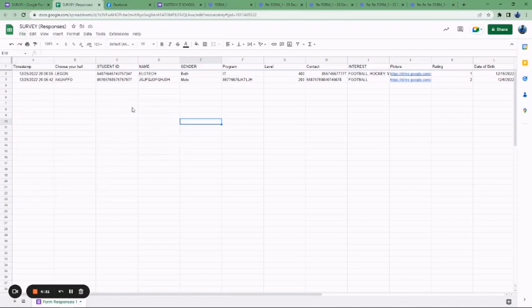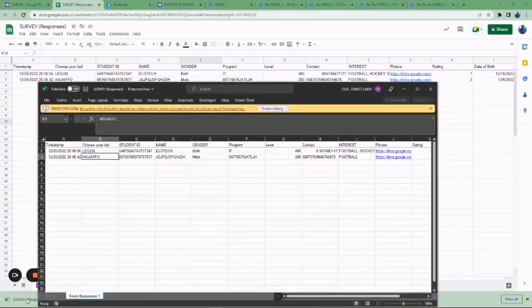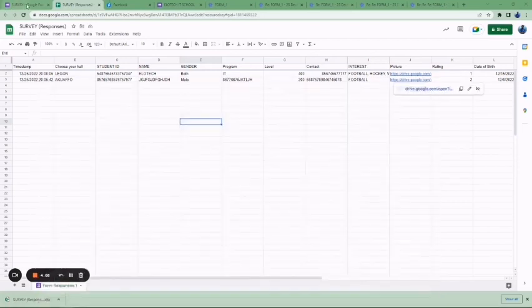I want to download this as Microsoft Excel, and this will be downloaded. When I open it, it is going to open as a Microsoft Excel file, and this file can be shared. So if someone actually contracted you to do this, after filling it, you can share this with them. So that is that for Google Forms.